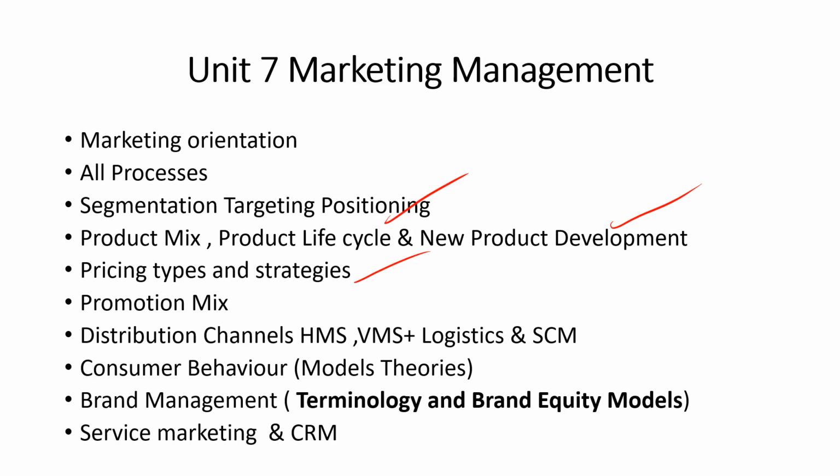Consumer behavior, the models and theories and the process of consumer buying decision are also important. Then in brand management, all the terminologies which were previously asked in the exam are important, like what is brand equity, what is brand positioning, what is brand extension, brand diversification. This type of question can be asked based on the terminology. And the brand equity models are one of the trending topics, like the Aaker model, Keller model, Brand Asset Valuator model, BrandZ model. Only 3 to 4 models are there, you should be aware of them.